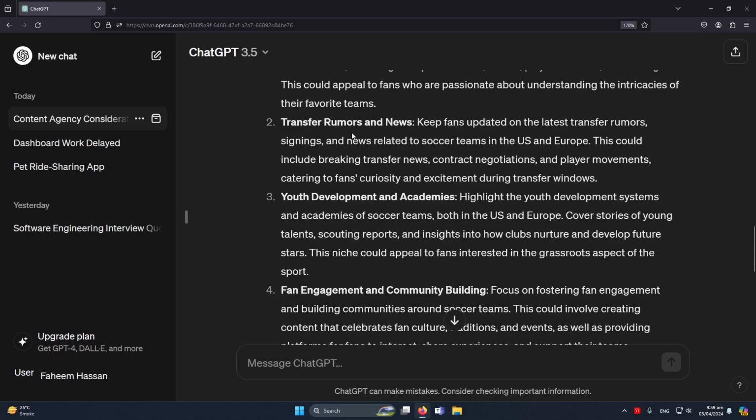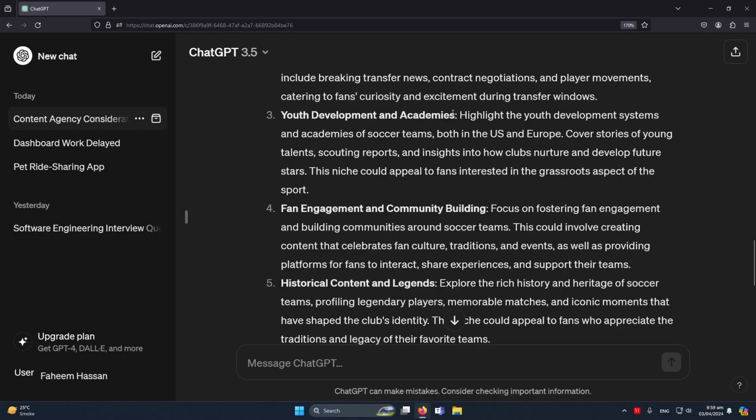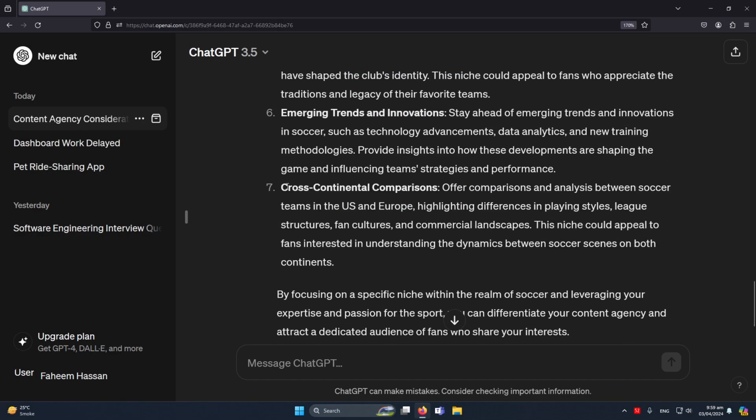And transfer rumors and news. Keep fans updated on the latest transfer rumors. For example, which matches are occurring and who is winning the match, when is the World Cup. So this type of news. And for example, if something personal happens in a player's life, you can also add that in the news. So now you can see that overall it is giving us ideas like youth development academies, fan engagement and community building, and cross-continental comparisons.